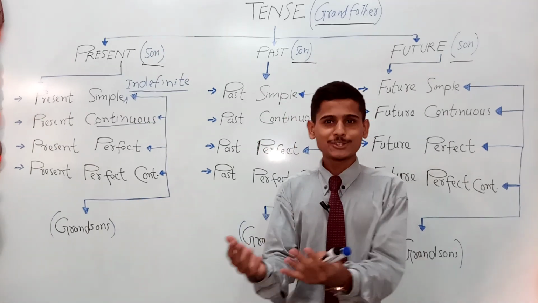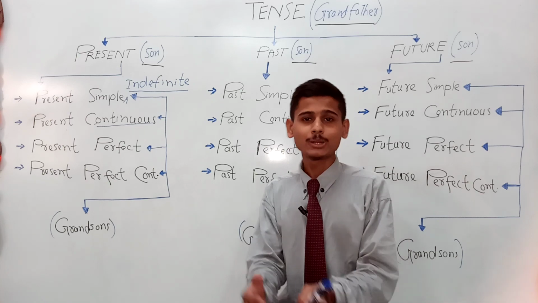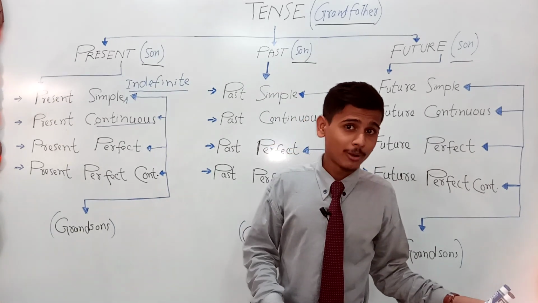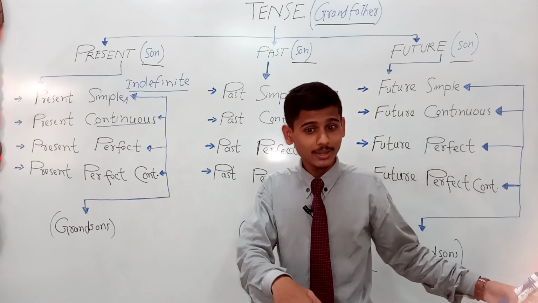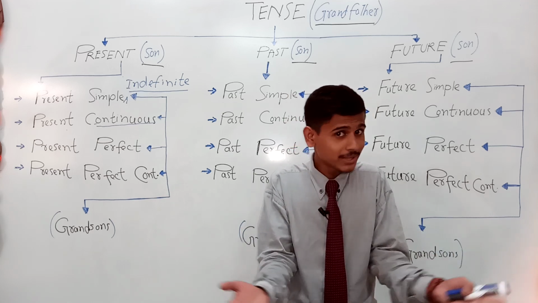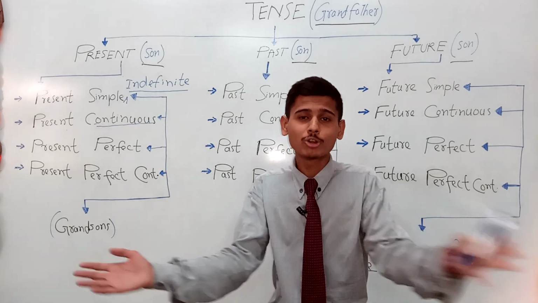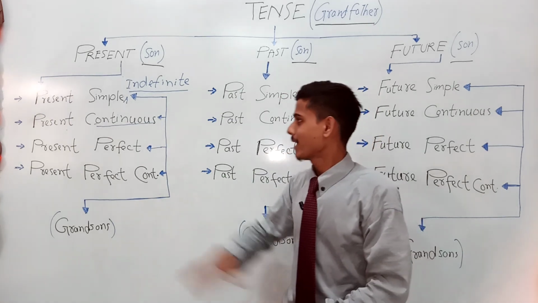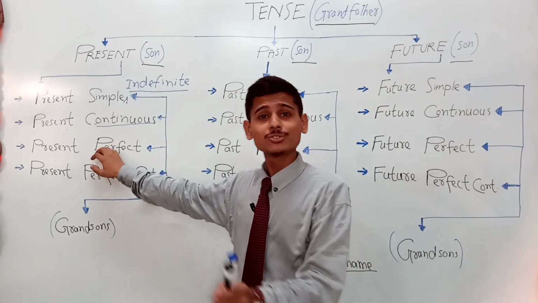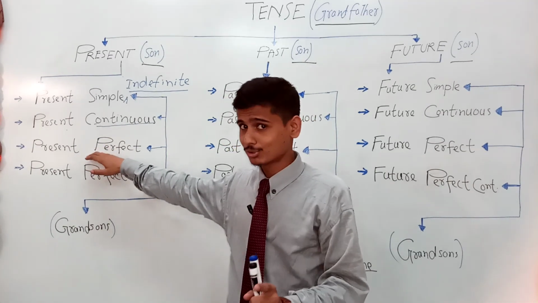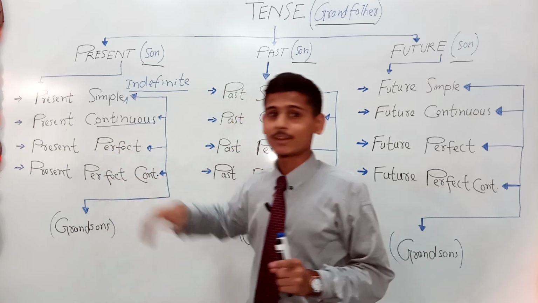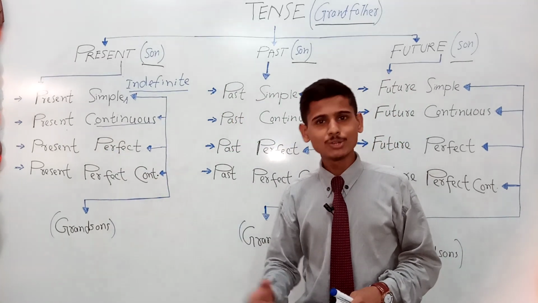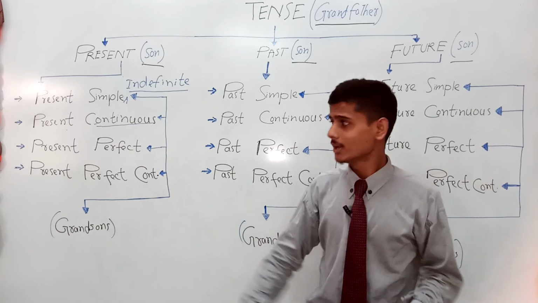So I replied to that person, my friends have eaten all the biryani. They ate an hour before, but this is past, but it has present connection. What is the connection? The effect is there is no more biryani on the plates, right? That's where the usage of present perfect tense comes, right? Next one, present perfect continuous or present perfect progressive.